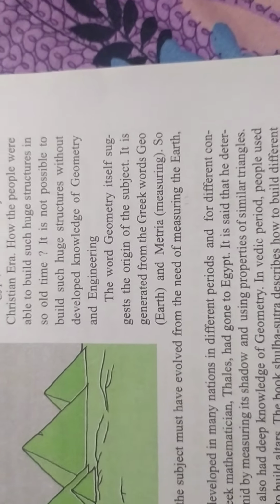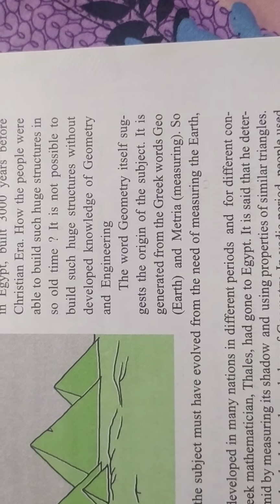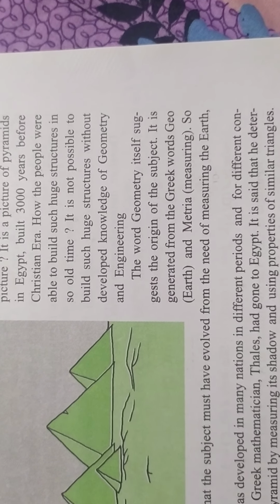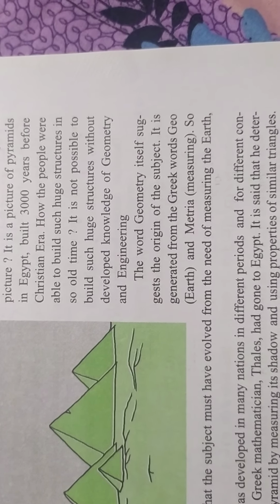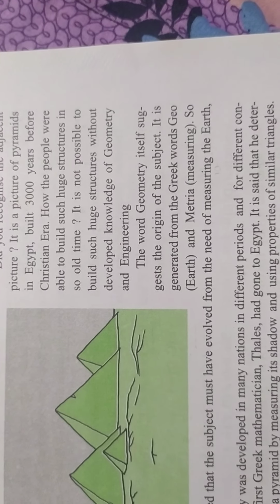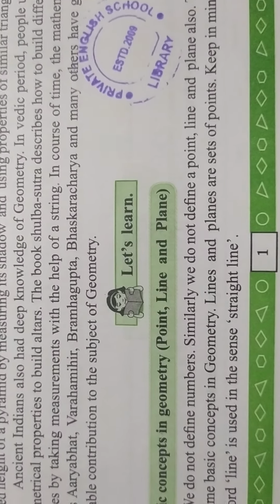Now your homework: write down the names of 5 Indian mathematicians and other country mathematicians, that means European mathematicians. Okay, this is homework for the first page. Now we start these basic concepts.